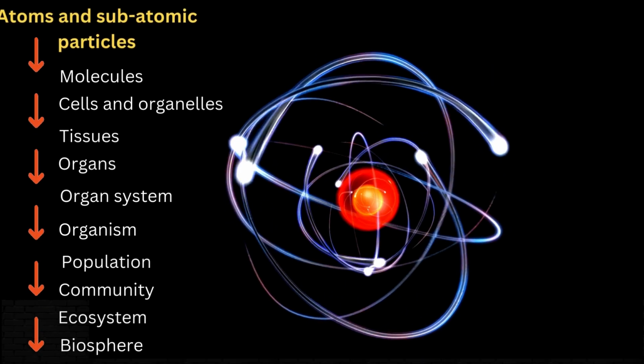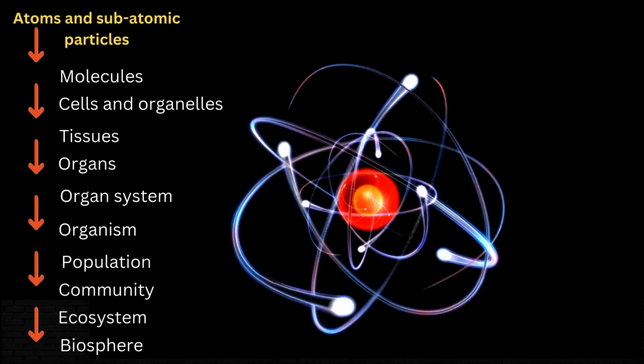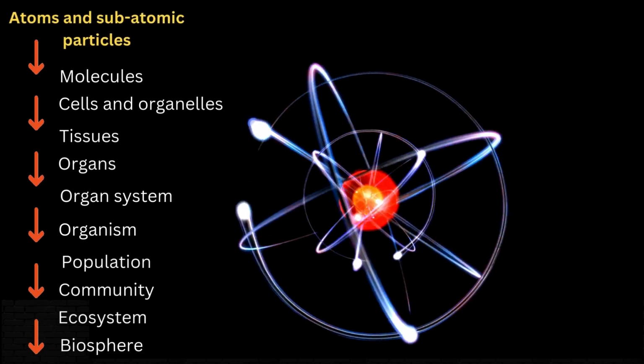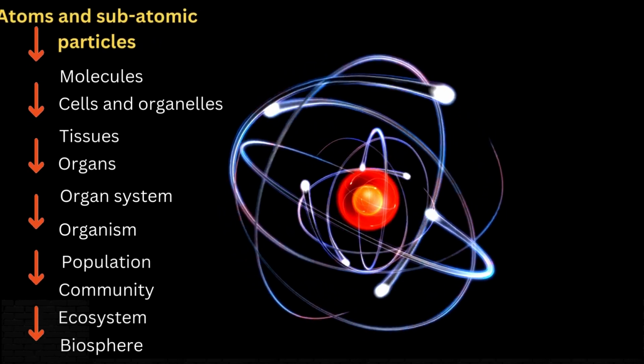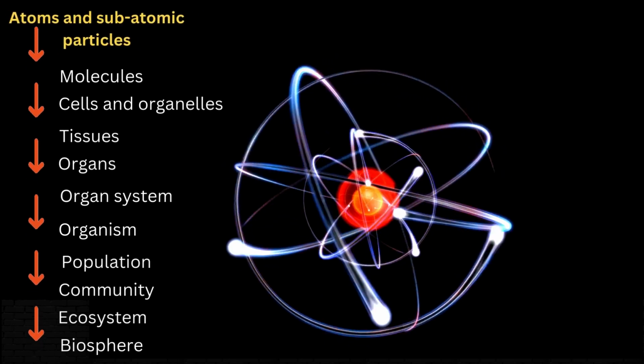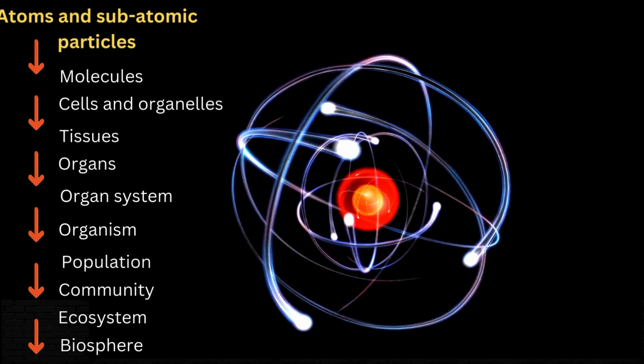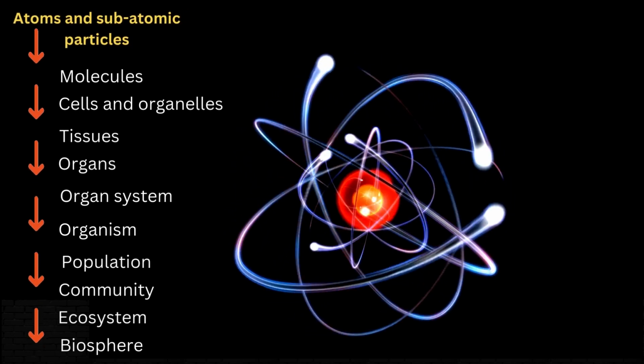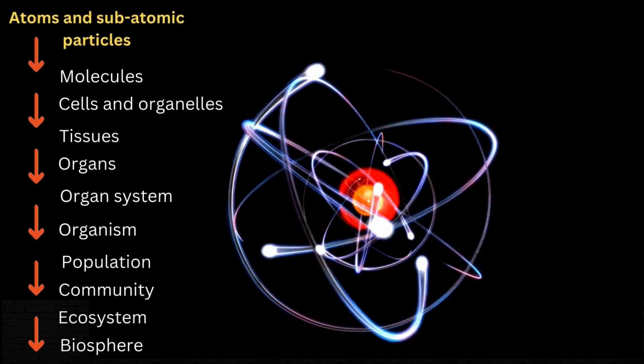Level 2. Atoms. Atoms are the smallest units of matter that retain the properties of an element. Examples include carbon, hydrogen, oxygen, and nitrogen, which are essential for life. Atoms bond to form molecules, the next level of organization.